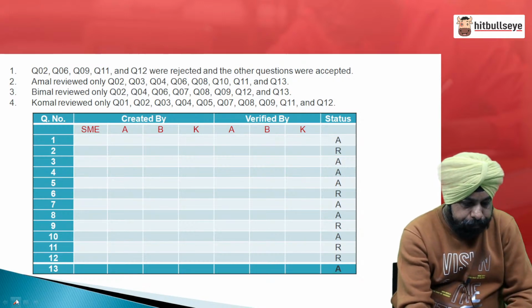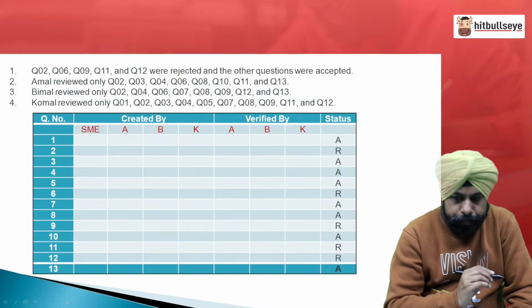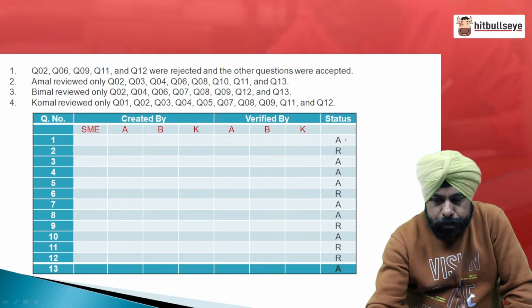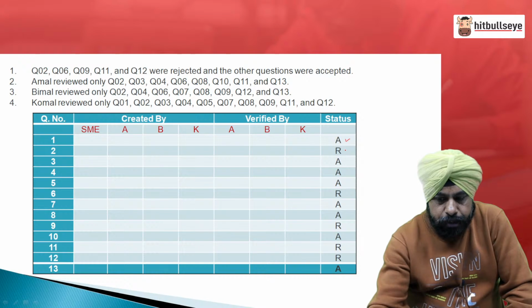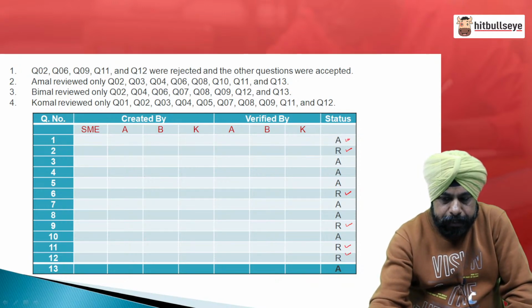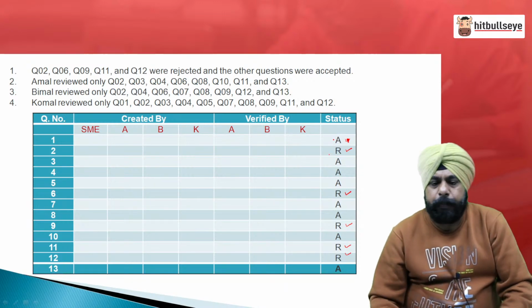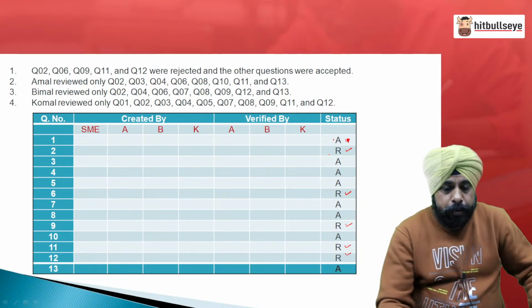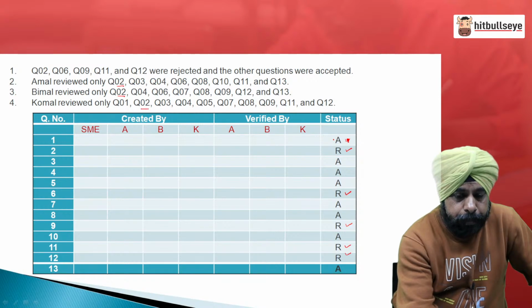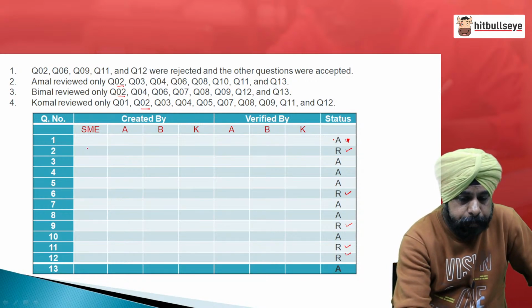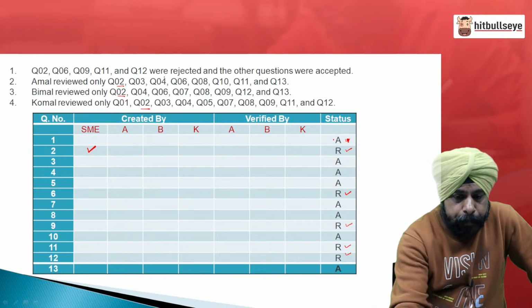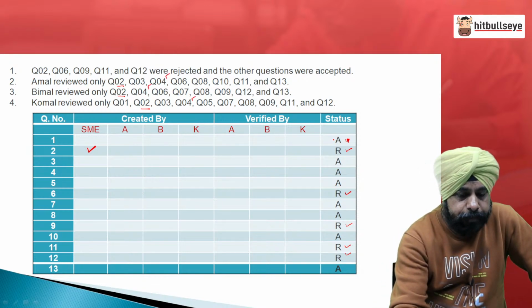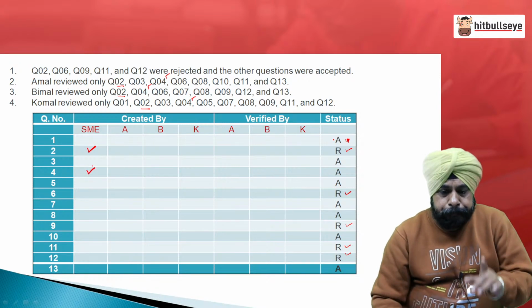Now, mind it, people, we have written rejection on questions number 2, 6, 9, 11 and 12, and acceptance for the remaining ones. Let us save time. Now, let us have a look at the questions which have been reviewed by all three. Mind it, question number 2 has been reviewed by all three. So, question number 2 has been created by SME. Question number 4 has been reviewed by all three of them. So, it has been created by SME.